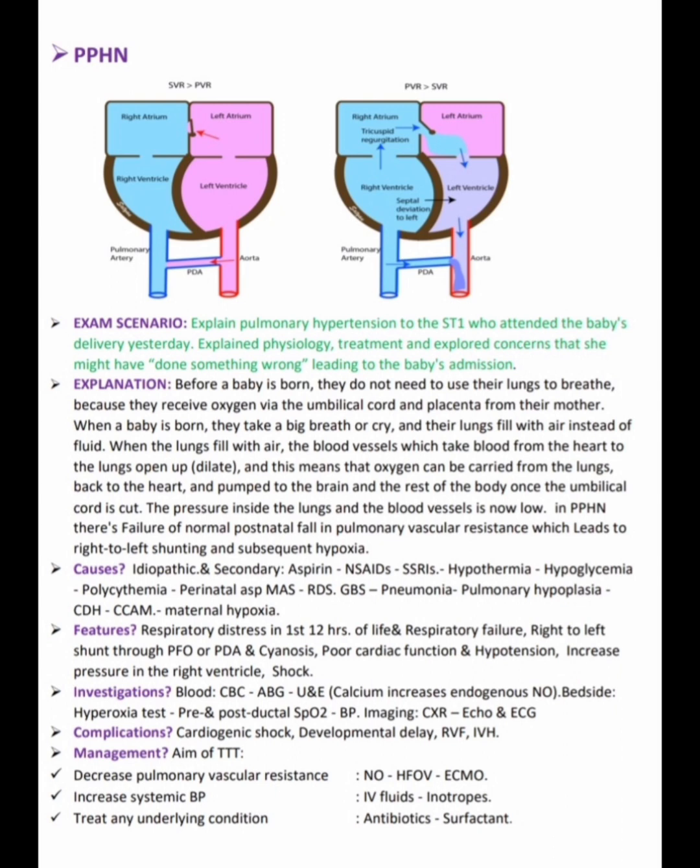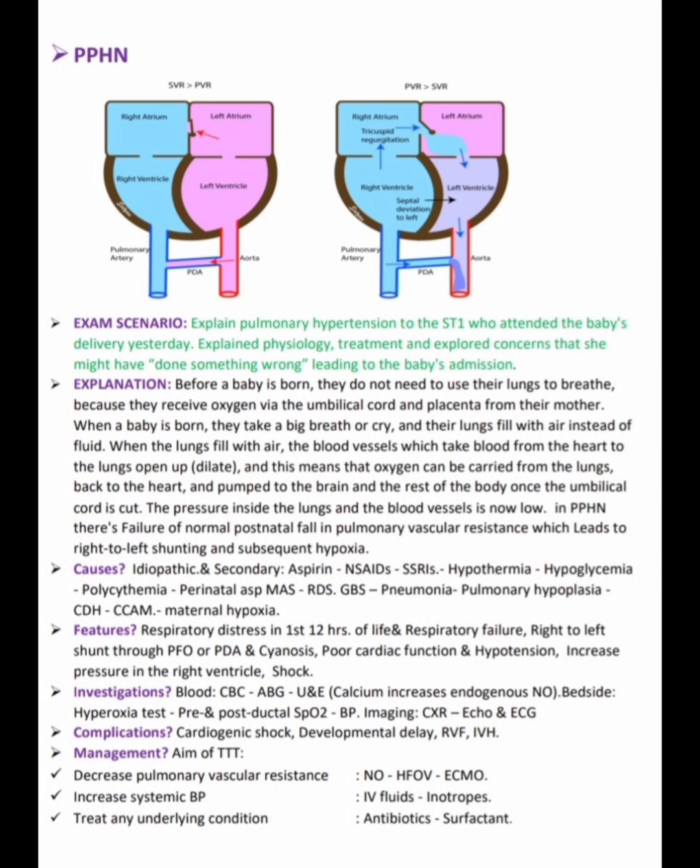In persistent pulmonary hypertension babies, in this case, there is failure of the normal postnatal fall in pulmonary vascular resistance, which leads to right to left shunting and subsequent hypoxia. What are the causes of this persistent pulmonary hypertension? So the causes are first idiopathic, and secondary causes, including aspirin, NSAID, SSRI, hypothermia, hypoglycemia, polycythemia, perinatal causes, especially meconium aspiration syndrome, respiratory distress syndrome, group B streptococcus, pneumonia, pulmonary hypoplasia, congenital diaphragmatic hernia, congenital cystic adenomatoid malformation, and maternal hypoxia. So these are the causes of developing pulmonary hypertension.